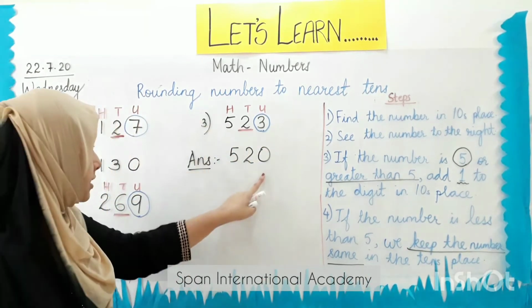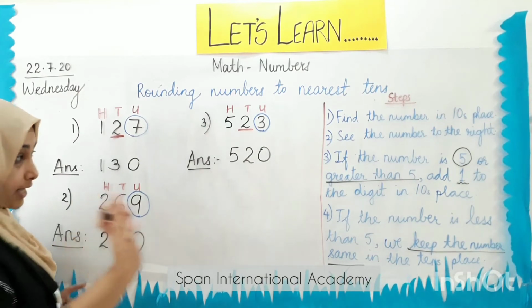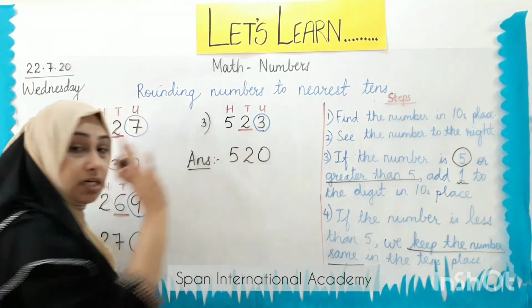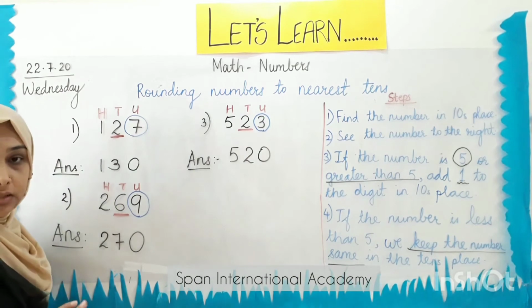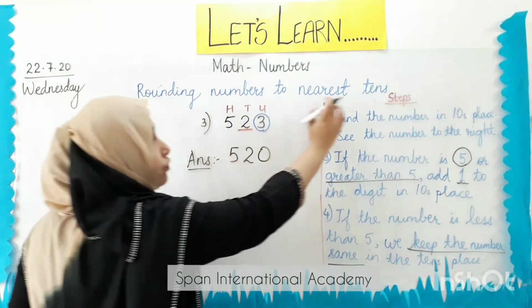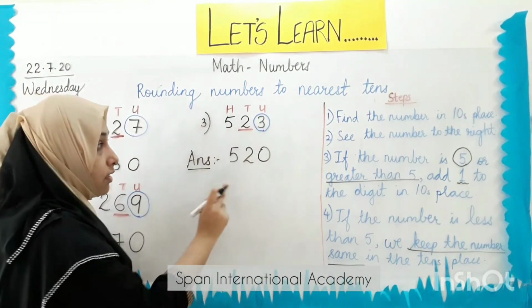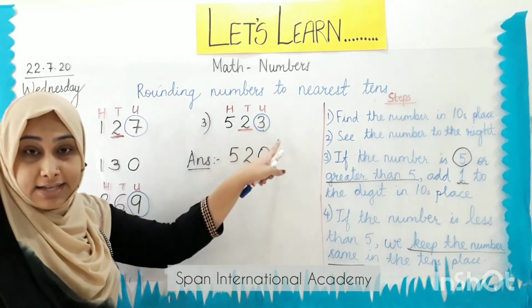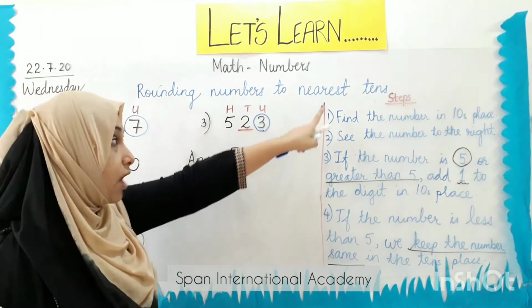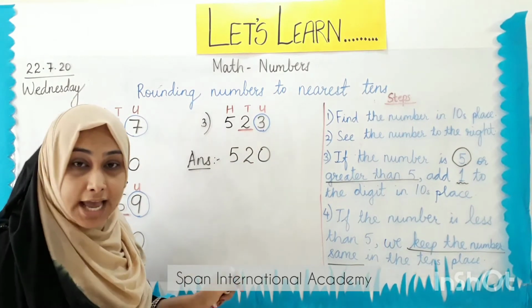520. Similarly, we will add a 0 here after rounding or without rounding. That depends. But here it has to be a 0 only. Okay, students, you will not have any other digit in the units place when we are rounding to nearest tens. So we saw if the number is less than 5 in the units place, when we are rounding to nearest tens, we keep the number the same.